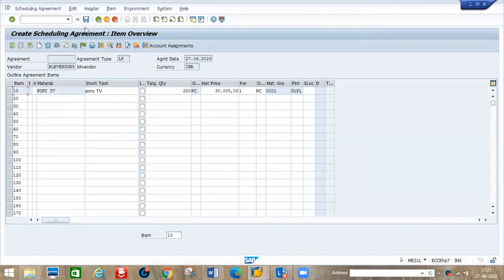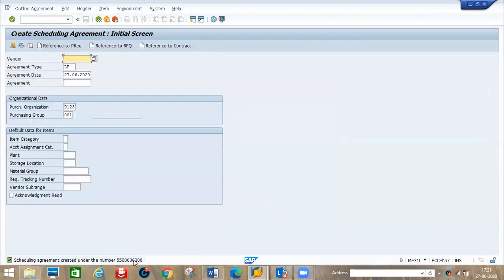Okay, now we will save this application. Now the agreement is created. The agreement number is 5550200.